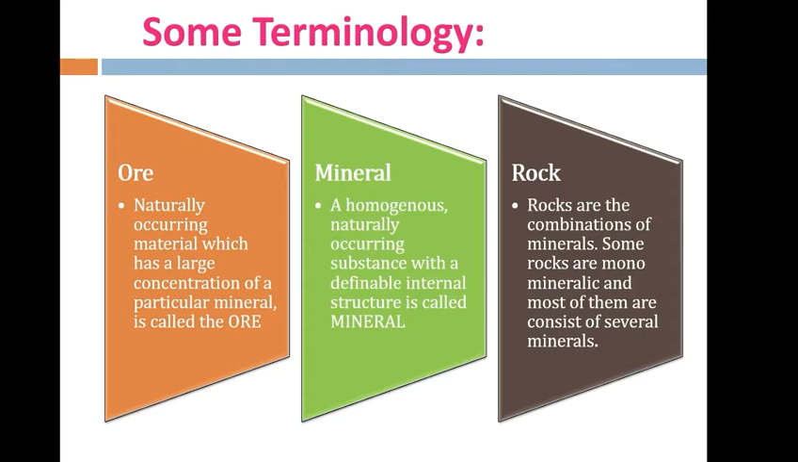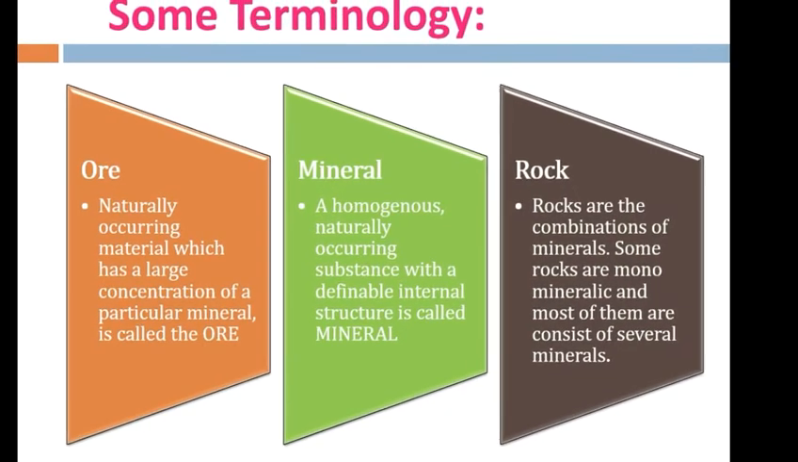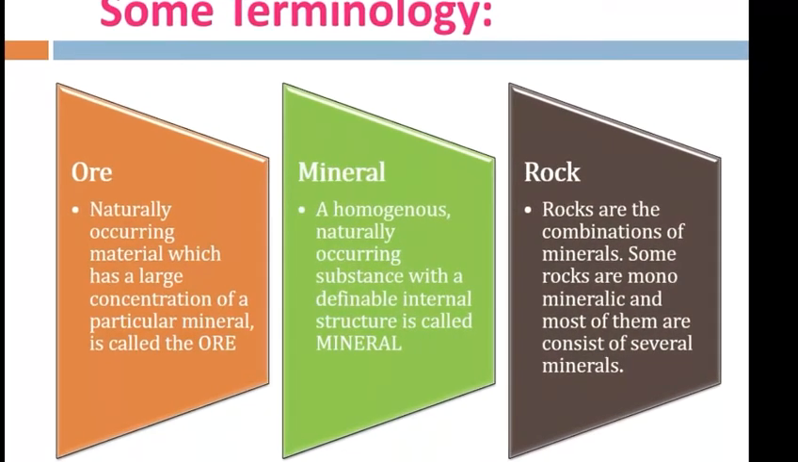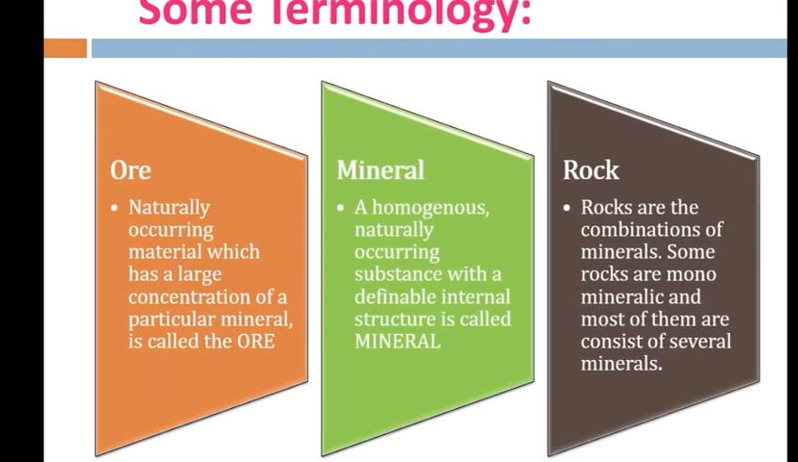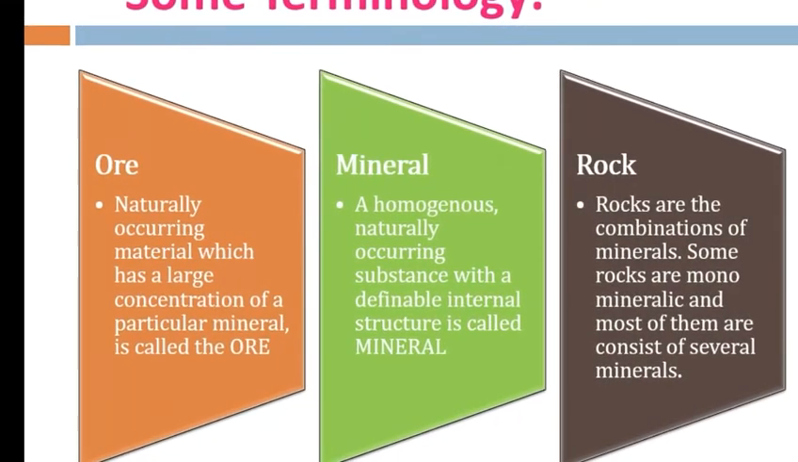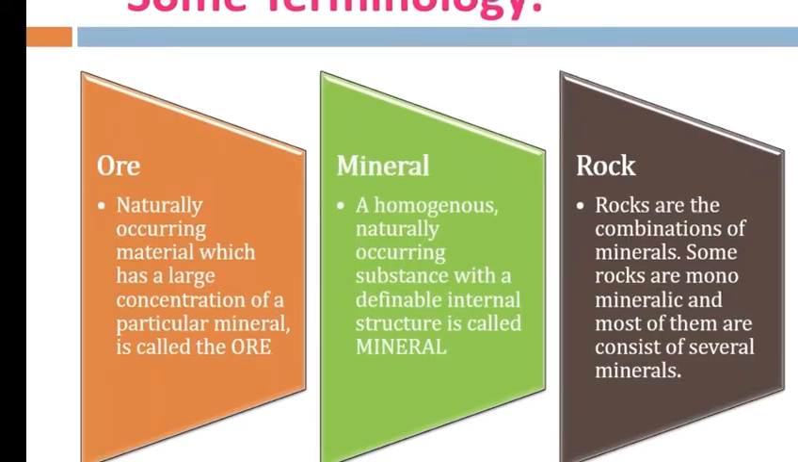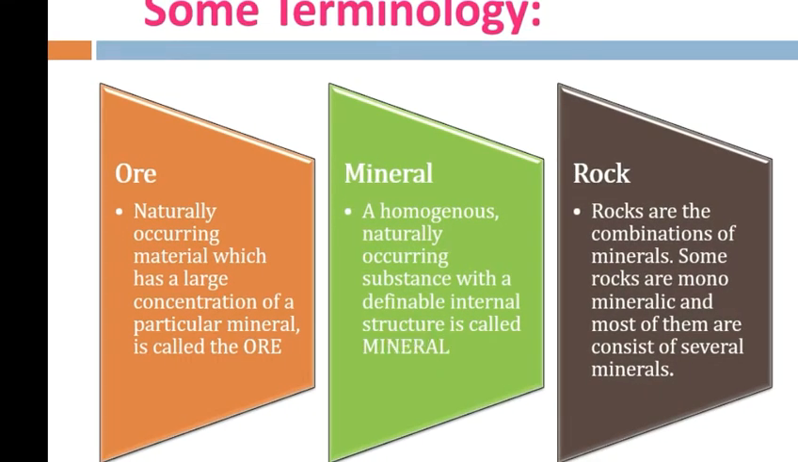At first, we will learn some terminology: what are ore, what are minerals, and what are rocks. These three terms are quite similar but not the same. We will study what these three are. At first, we have ore. A naturally occurring material which has a large concentration of a particular mineral is called ore. What is a mineral? A homogeneous, naturally occurring substance with a definable internal structure is called a mineral.